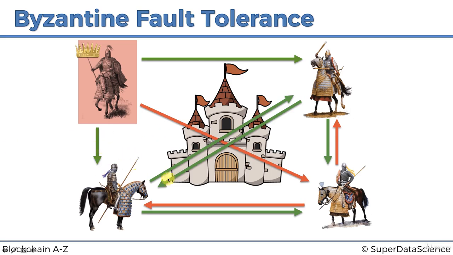So here they've got 2 out of 3. So he's attacking. He's attacking too. He's got 2 green arrows and 1 red one. This one's also got 2 green arrows, 1 red one. So in this case as well, they are going to attack, or it could have been retreat. If the general issued 2 red orders, 1 green order, then the 3 of them would retreat, and the army would be safe. So as you can see, what this is showing is that there's this Byzantine generals problem,